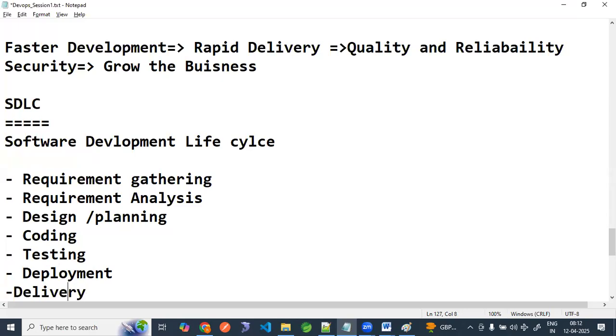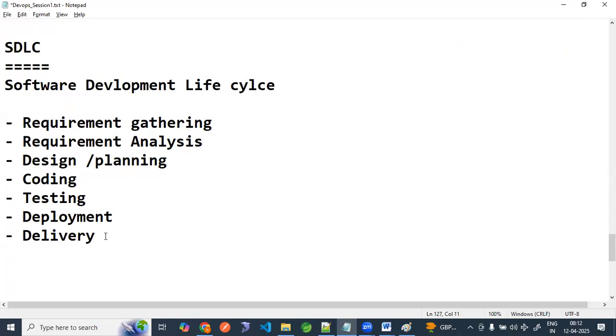The code will be delivered to the client. In the testing environment, we will involve some client people: we have developed this thing, please test this. Everything is documented, with email proof, screenshots, and tools like Rally and Jira for how the requirement comes to you and the ticketing-based system. Everything is documented, not on phone calls or WhatsApp chat. There are tools we have to use to achieve this process.